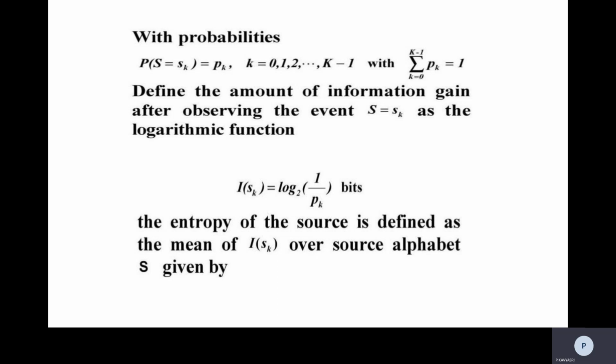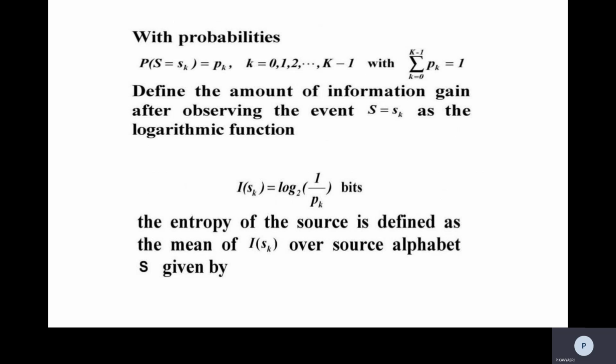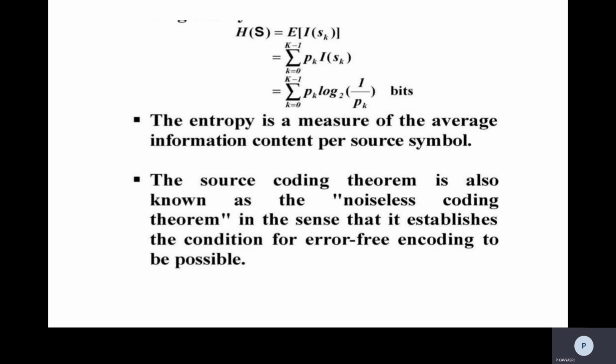The entropy of the source is defined as the mean of I of Sk over the source alphabet S, given by H of S is equal to E of I of Sk. It can be written as summation k is equal to 0 to K minus 1 of Pk I of Sk, and in place of I of Sk, I am writing log 2 of 1 by pk bits. So the entropy is the measure of the average information content per source symbol.